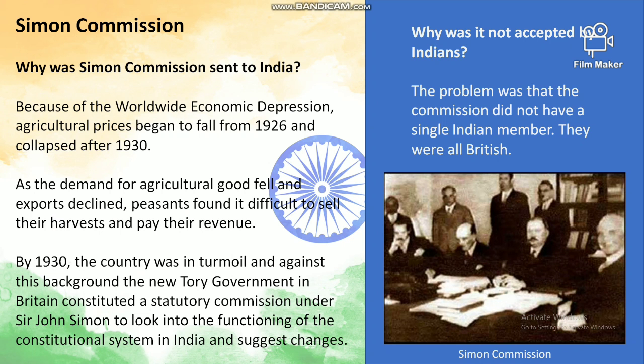So, under Sir John Simon, why was the Simon Commission sent to India? To look into the constitutional system in India and to suggest some changes. But there were some drawbacks. So what was the major drawback? The major problem was that the commission did not have a single Indian member. They were all British. So if the suggestions were to be given for the Indians, some Indian members should have been included.